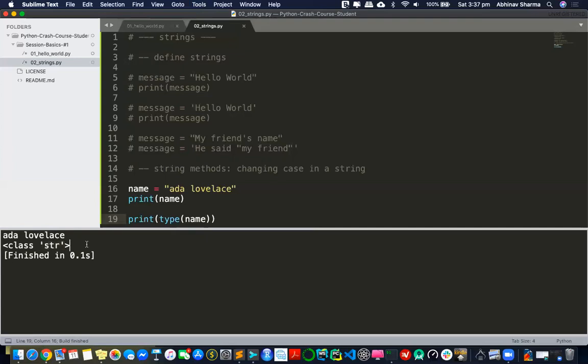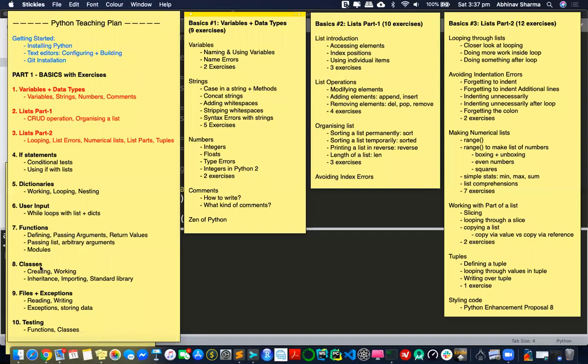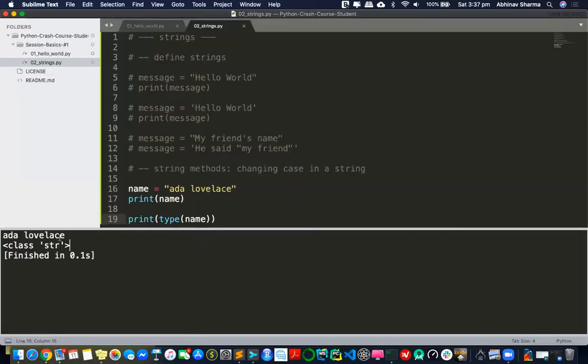So even when I'm just assigning a string, even that small operation, any kind of variable you're assigning, it will always be an object inside Python. We'll look at the deeper side of this when we go to classes. Because this is a class, as you can see, class string. But I'm just trying to make you understand why all those upcoming functions are going to work. So this operation, I created this variable. This is now the object of this class. So this is the string class object.